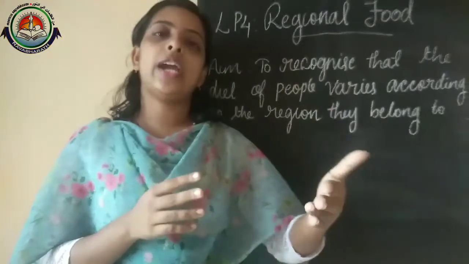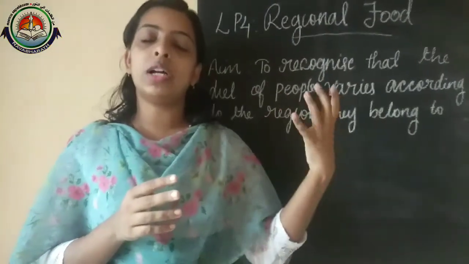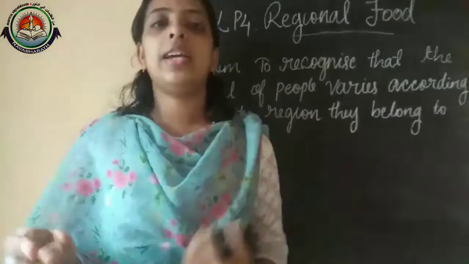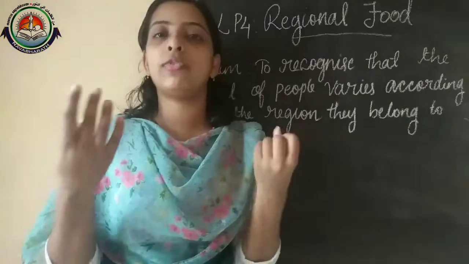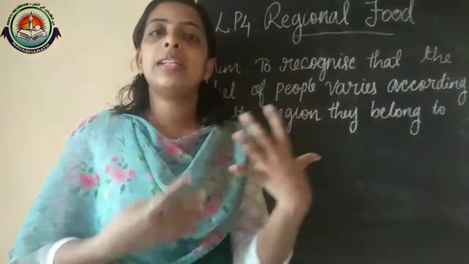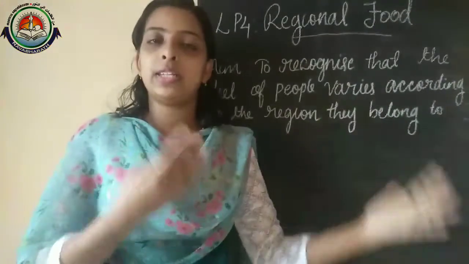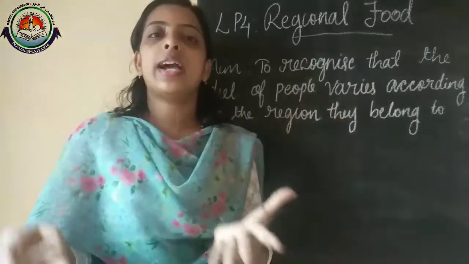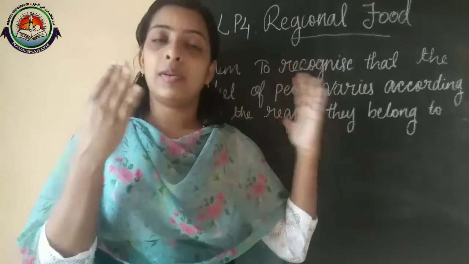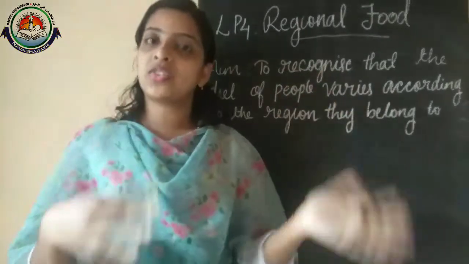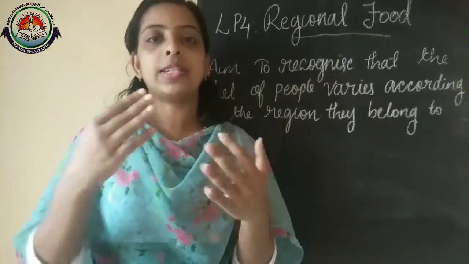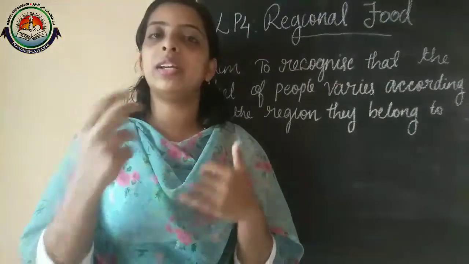I told you that wheat is cultivated in larger amounts in North India, so there is plenty of availability of wheat. So they make food items, mainly chapati and so on, and chola bhature, for breakfast, lunch, and dinner. Sometimes they use rice as well.